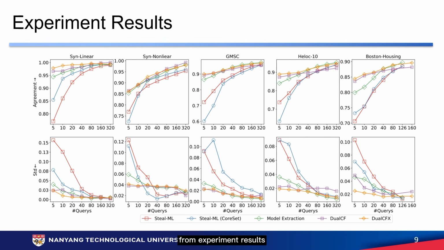From the experiment results, we can see our method achieves better agreement when query sets are small. The gap decreases when the query set becomes larger. From the bottom figures, we can see our method is less sensitive to initializations and samplings.